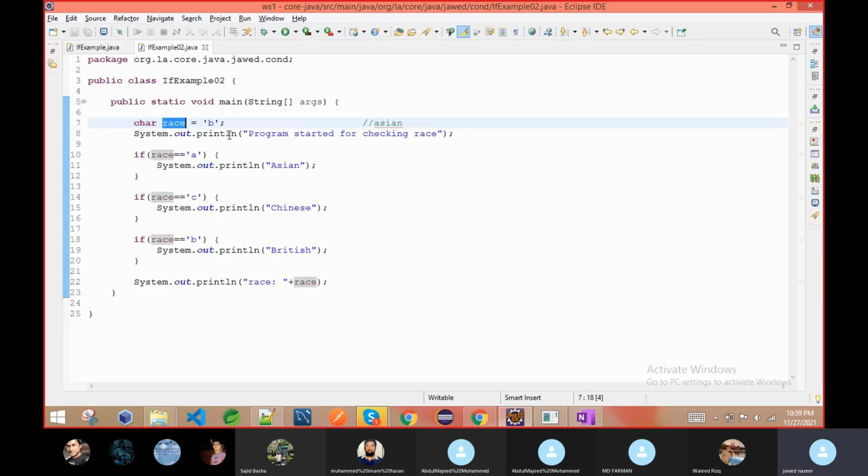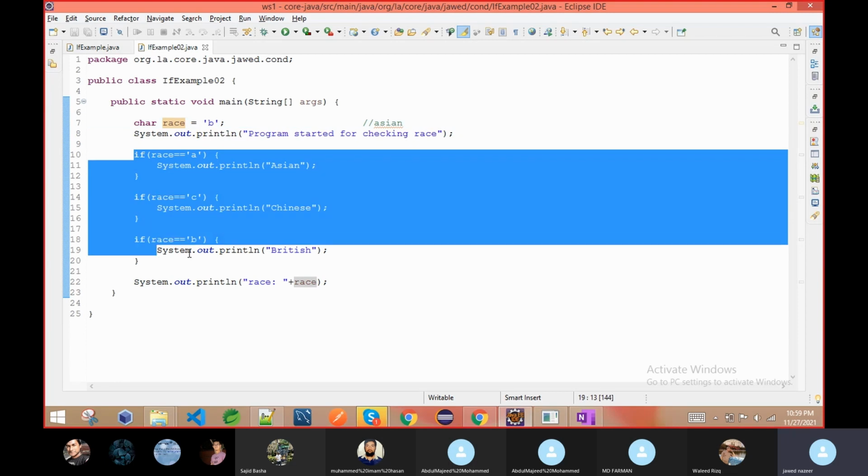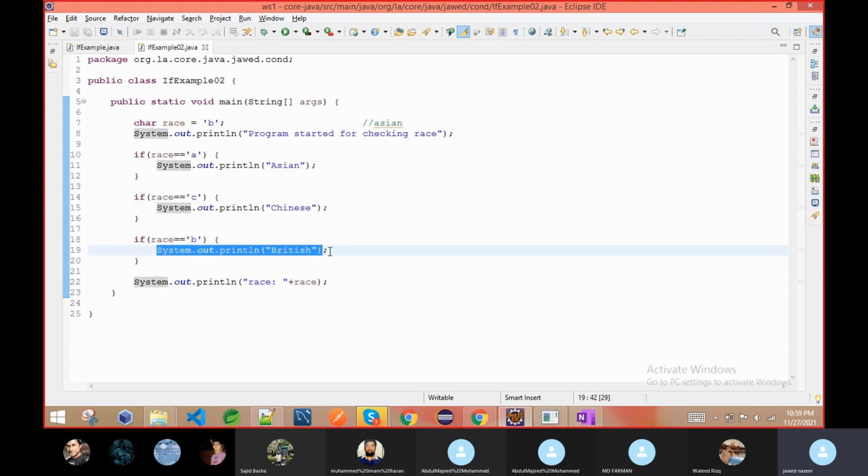So we will see this one. This is the same example. If any of these conditions is true, then it will execute that one. Like here I give B. So among these three ifs, only this if will execute. Suppose this is just an example: A for Asian, C for Chinese, and B for British. So we will see only British will execute. Why? Because B is only here. For the others, this condition is false.